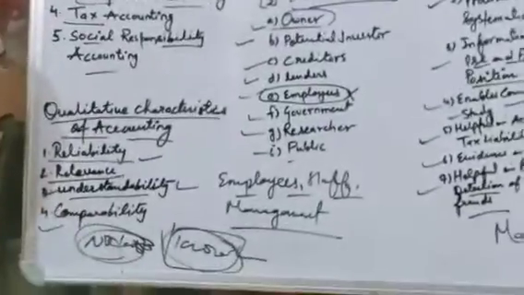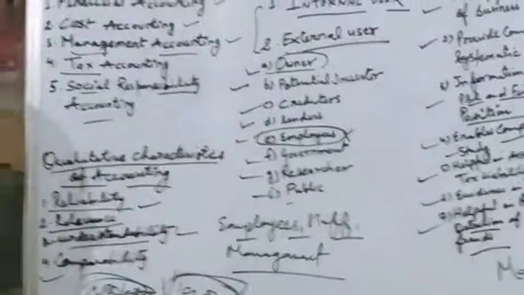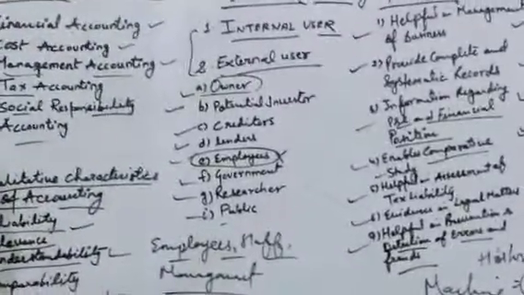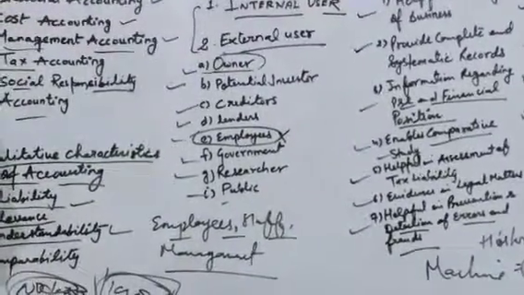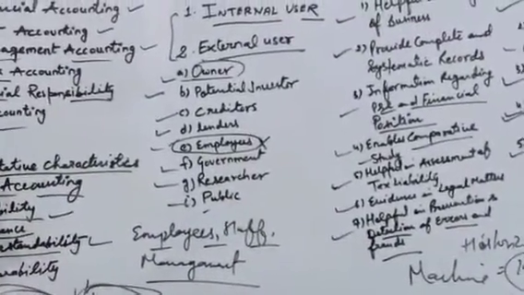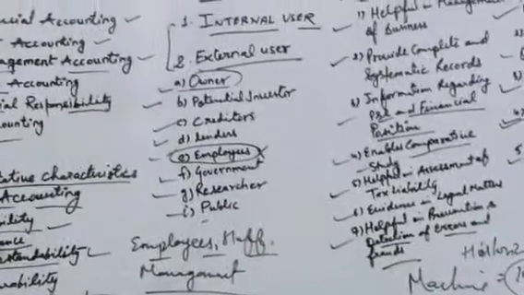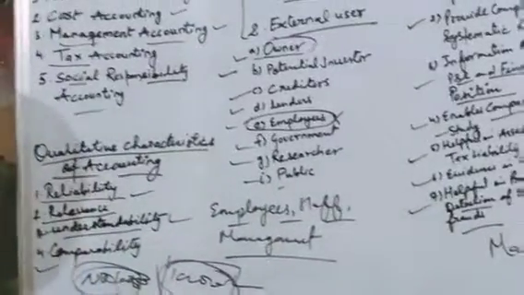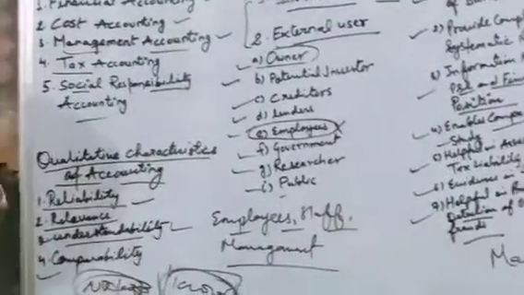The last point is comparability. Already we have discussed that whatever information is presented by way of accounting, whether in the form of trading account, profit and loss account, balance sheet, or ratio analysis, you analyze the accounts by ratio analysis, comparative analysis, or common size analysis. All of that is used for comparison.